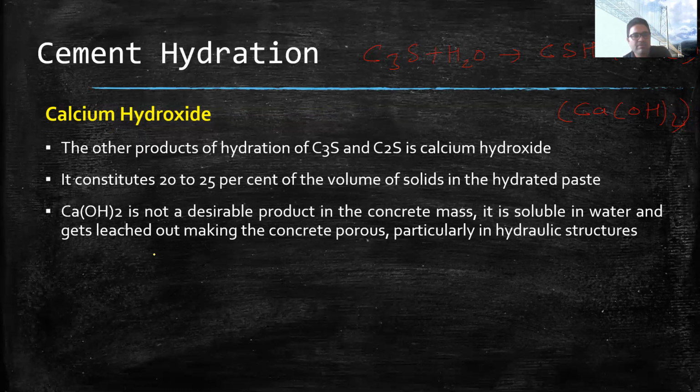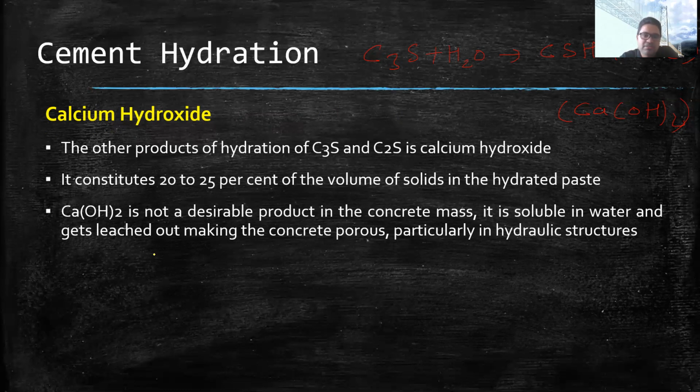It is not desirable, but it forms, and this calcium hydroxide is soluble in water, so it gets leached out. When there is rain or external water application to the concrete structures, the CaOH dissolves in the water and gets out of the concrete structure.